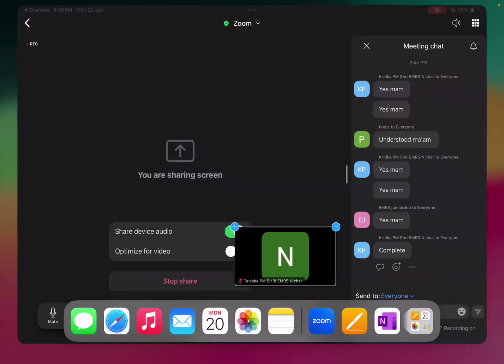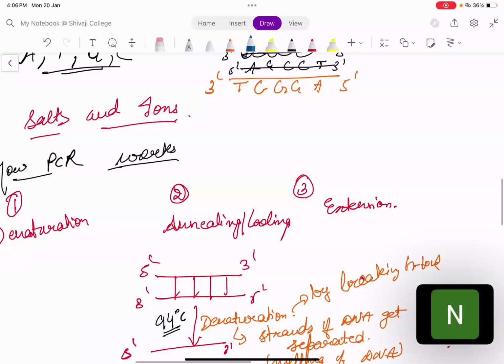If you want to write anything, you can note it down. I hope this is visible to everybody. Just see it. I'm giving you 2 minutes if you want to note it down. And if you have any doubts regarding PCR, its requirement, its process, you can let me know in the chat box.